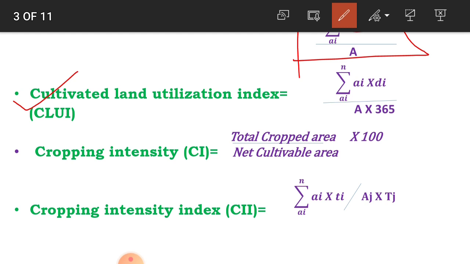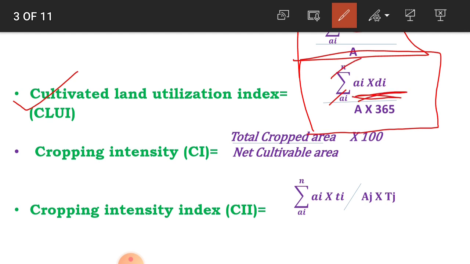It is calculated by using the formula: cultivated land utilization index is equal to summation of Ai into Di divided by capital A into time, that is 365 days.